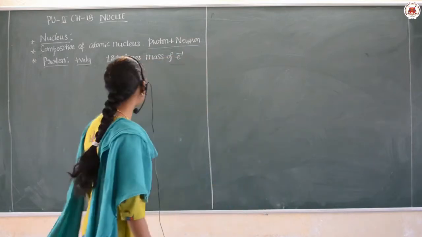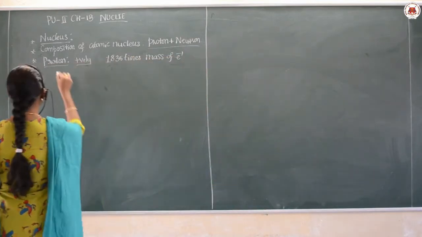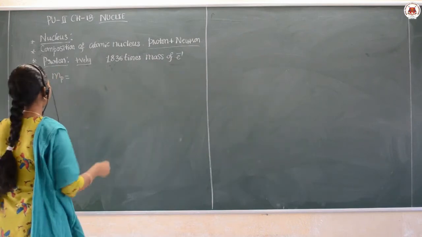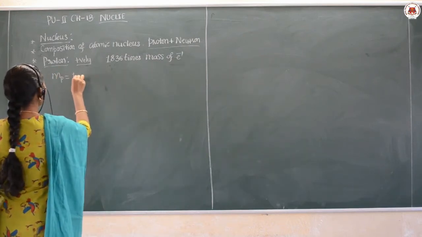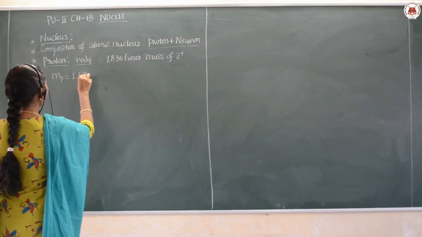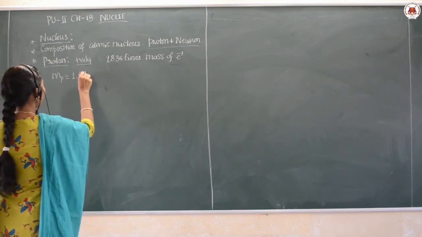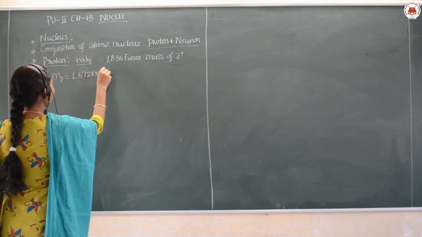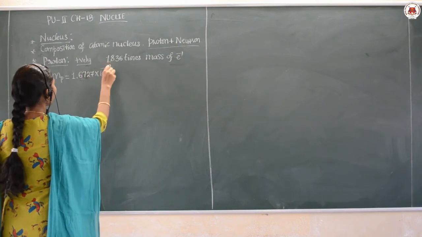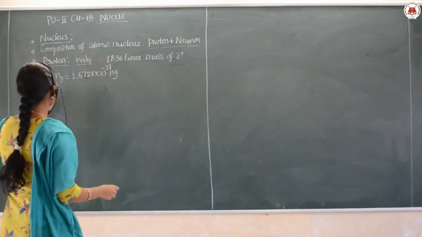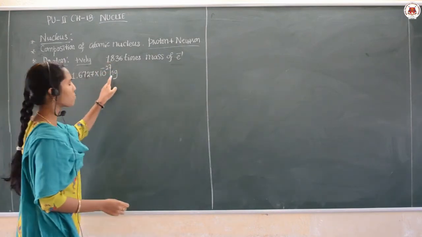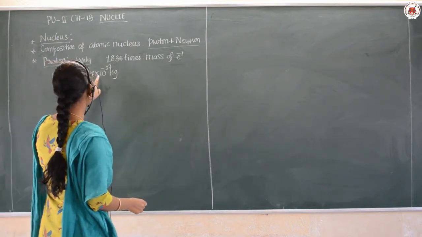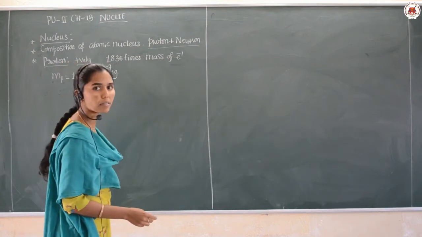The mass of the proton we can represent with mp, and that is given by 1.6727 into 10 raised to minus 27 kg.